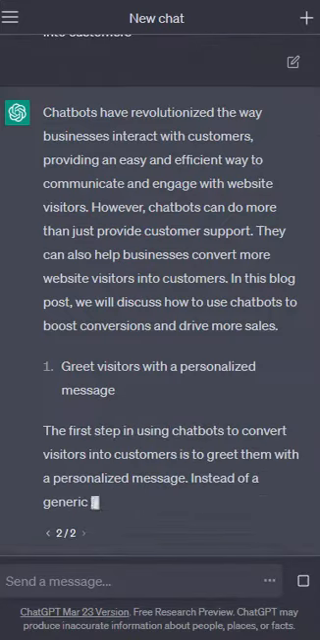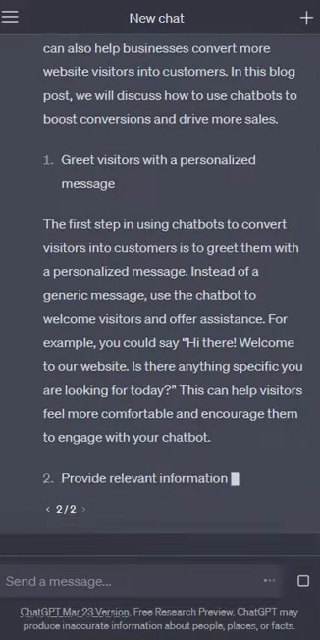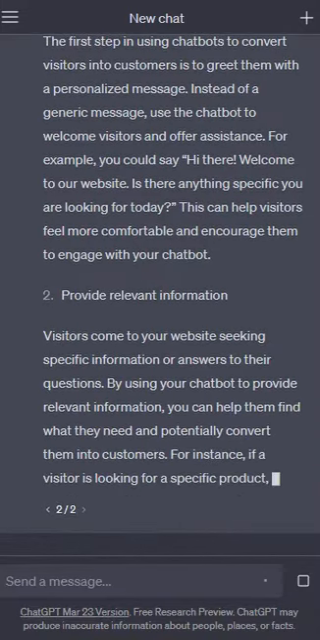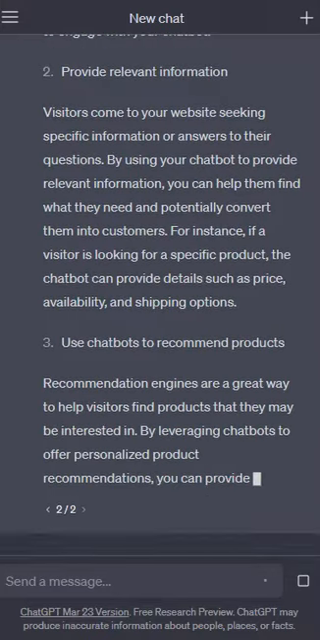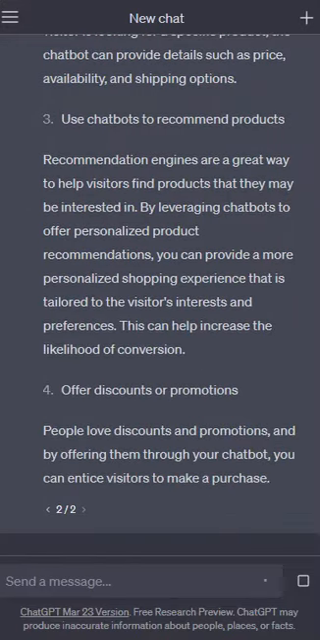About ChatGPT, it's only as good as the prompts you give it. Here I've asked it to write me an article about how to use chatbots in order to convert website visitors into customers. It's not SEO optimized, it's probably not going to pass an AI detector, and I've got to do a lot of work on it after the output has finished in order to get it up to standard, which is actually going to rank in Google.